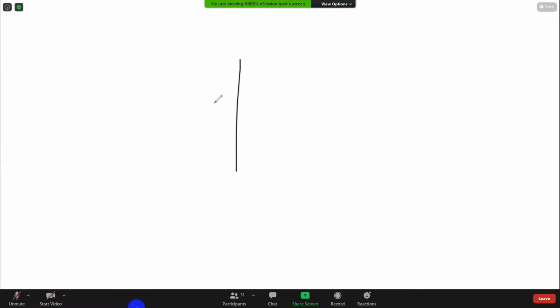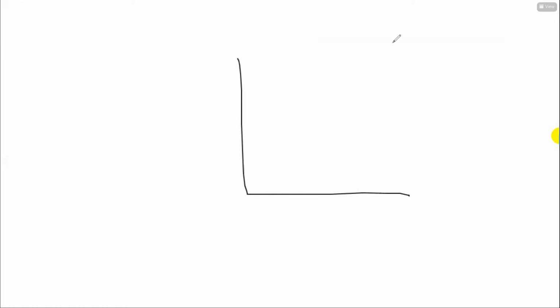Are you seeing the black whiteboard? Yes, sir. Okay. So this is the discussion of what? This is the discussion of supply curve. Okay.